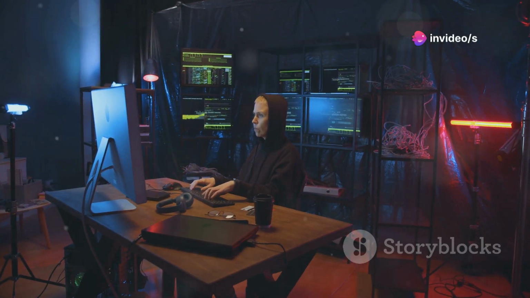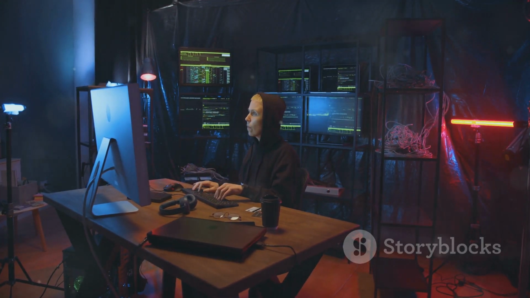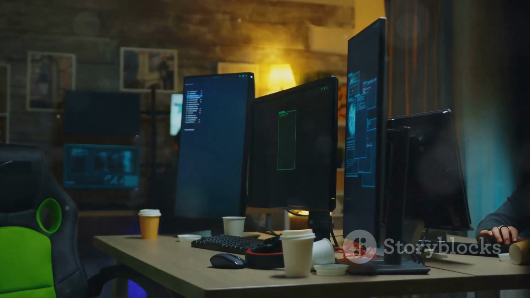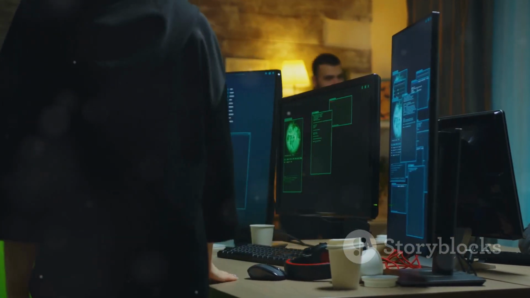But here's a final warning. Never search for, download, or test these tools without an air-gapped lab, and, of course, proper permission.